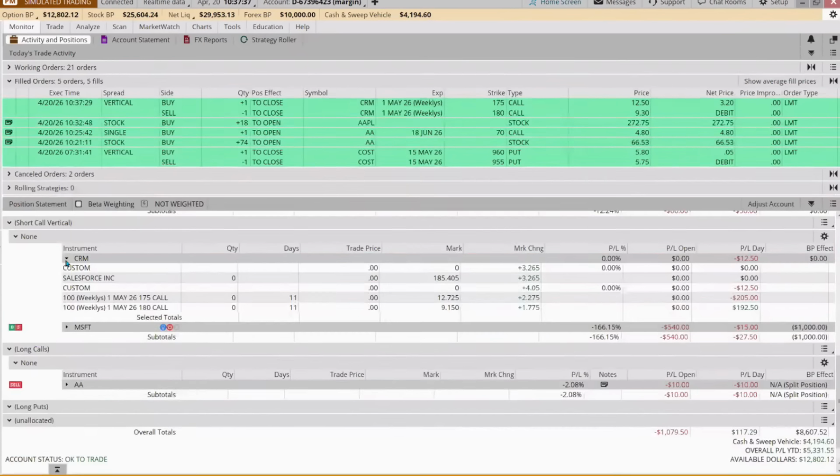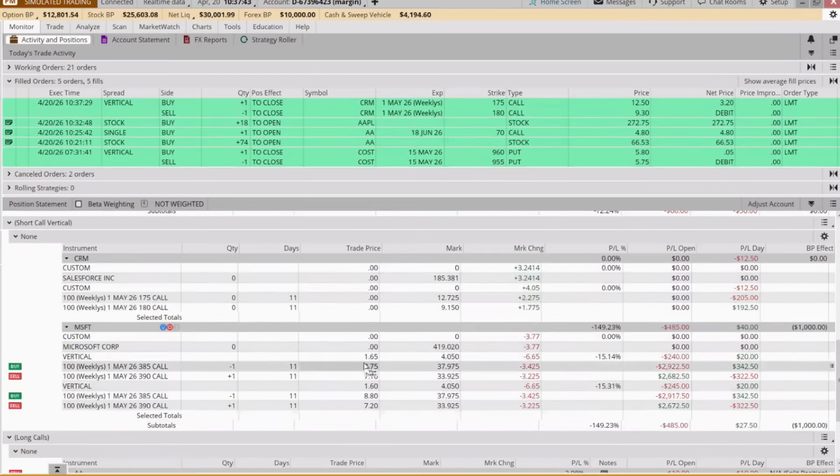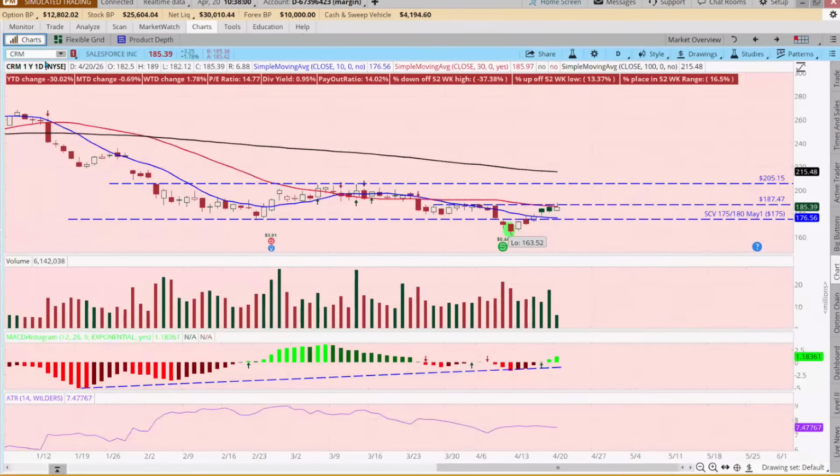And then the other one was Microsoft. And this one, I made a mistake. So I'm going to go in and correct this because we should have only done one contract here. And so we should be down by 200. So I will fix that after the class. But our strikes were at 385 and 390. But today, it looks like it may be starting to pull back.